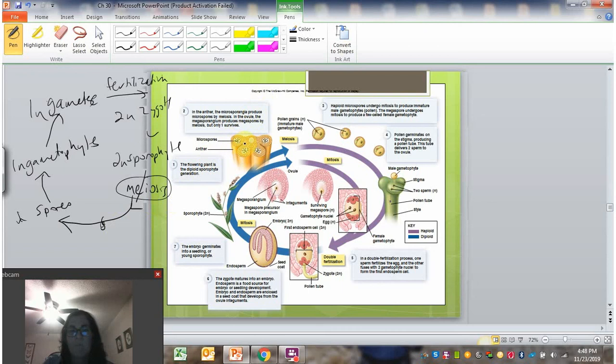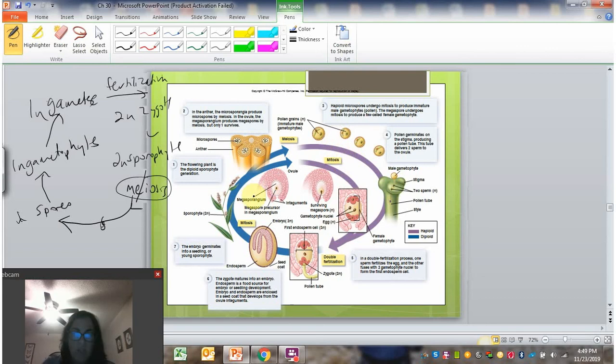So the microspores will then mature into male gametophytes. So microspores are becoming male gametophytes. And so that's within the pollen grain. And within the pollen grain, some of those male gametophytes will mature into sperm as well. Okay, so we're getting haploid male gametophyte tissue and sperm inside of the pollen.